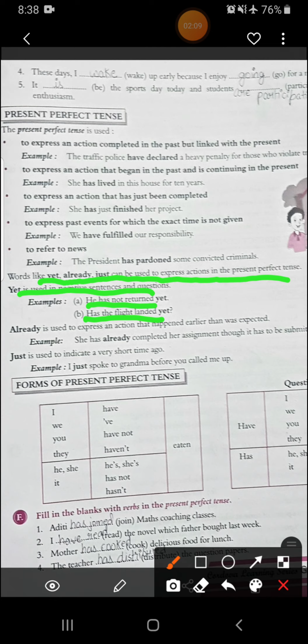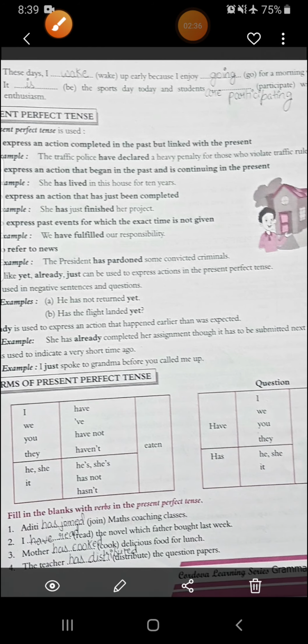Then already is used to express an action that happened earlier, that was expected. Like she has already completed her assignment. So this action has already happened earlier. Then just is used to indicate a very short time ago. I just spoke to grandma before you called me, means for a very short period of time before you called, I called my grandma.